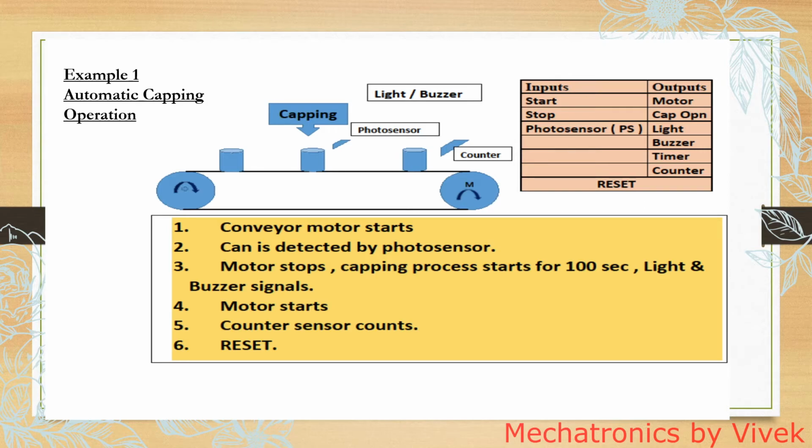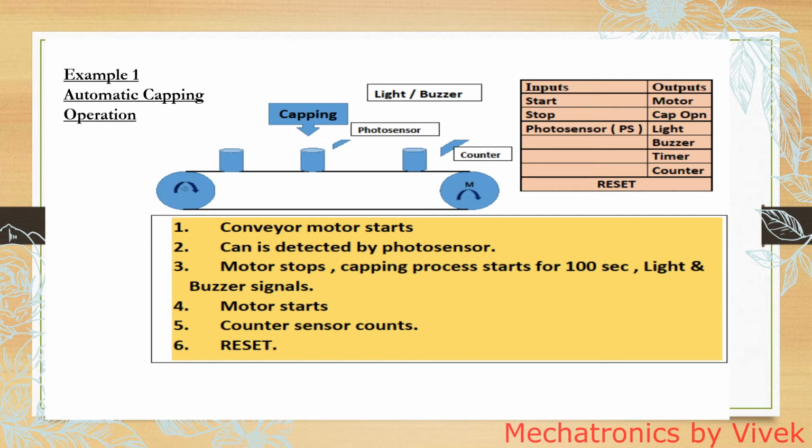And when the can moves ahead, there is a counter sensor which counts the cans. So after the preset value is counted and finished, the motor stops and you can reset the PLC. So this is how the system works, and we have to design a logic for this.